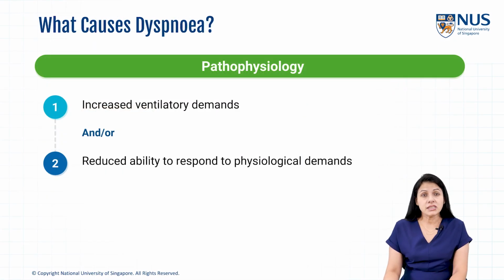Three main components contribute to dyspnea, that is, problems with afferent signals, problems with efferent signals, or problems related to central information processing. The central processing in the brain sort of compares the afferent signals to the efferent signals, and dyspnea results when there's a mismatch between the two, such as when there's a need for ventilation which is not met by physical demands. So basically, dyspnea results when there is a mismatch between ventilatory demands and the ability to respond to these demands.